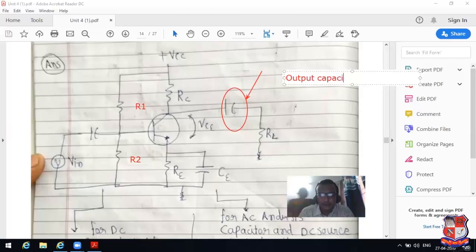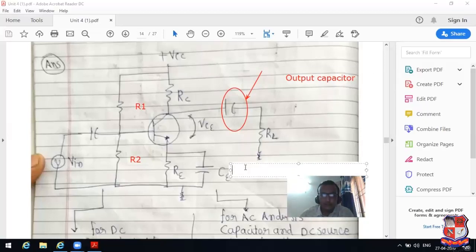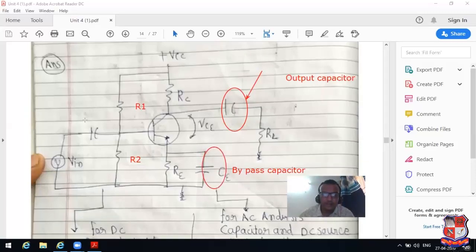It is known as output capacitor. It is known as bypass capacitor. What is the use of this capacitor? What is the use of that capacitor? That I have mentioned, that already discussed in lecture number 2. But why have I recalled it? Because it is connected with this particular theory. Similarly, it is known as input capacitor.